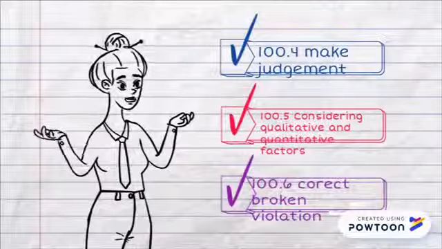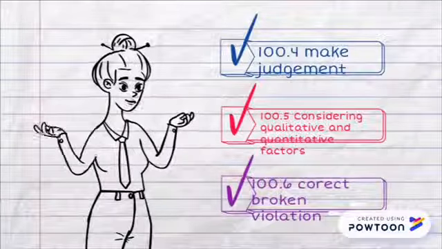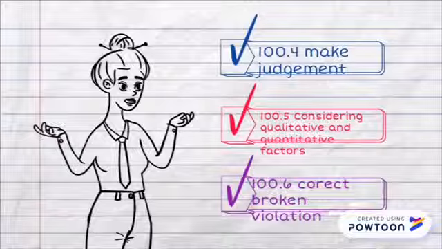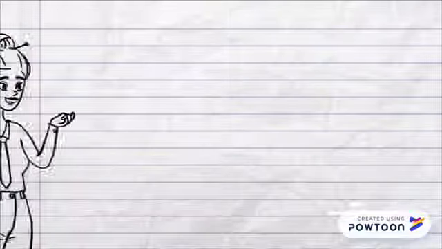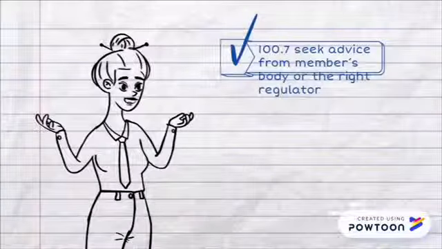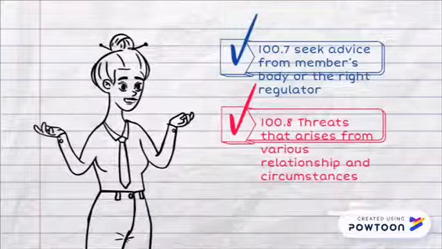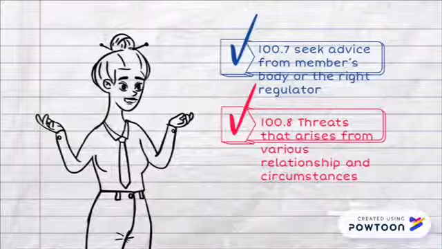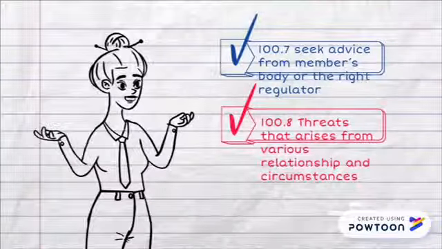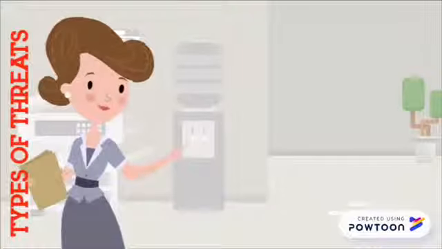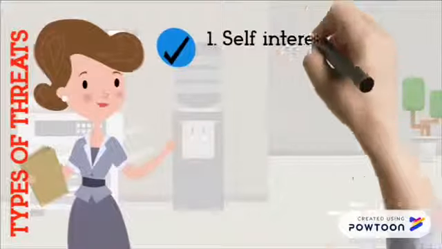For a situation where requirements stated by the bylaws do not meet the public interest, a professional accountant may seek advice from the members' body or the right regulator. It is important for us to understand that threats may result from various relationships and circumstances which may affect compliance with the fundamental principles. Here, we can see that there are 5 types of threats.